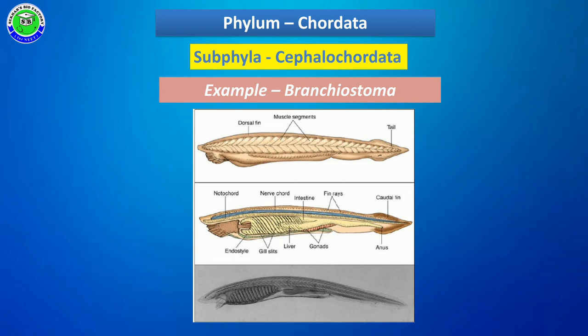So in this video we discussed the subphyla Urochordata and Cephalochordata. In the next video we will talk about Vertebrata, its characters and further classification.